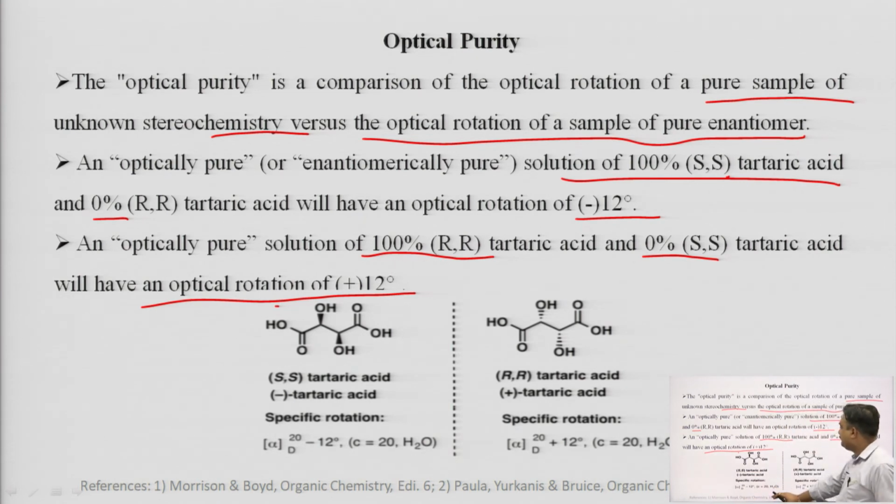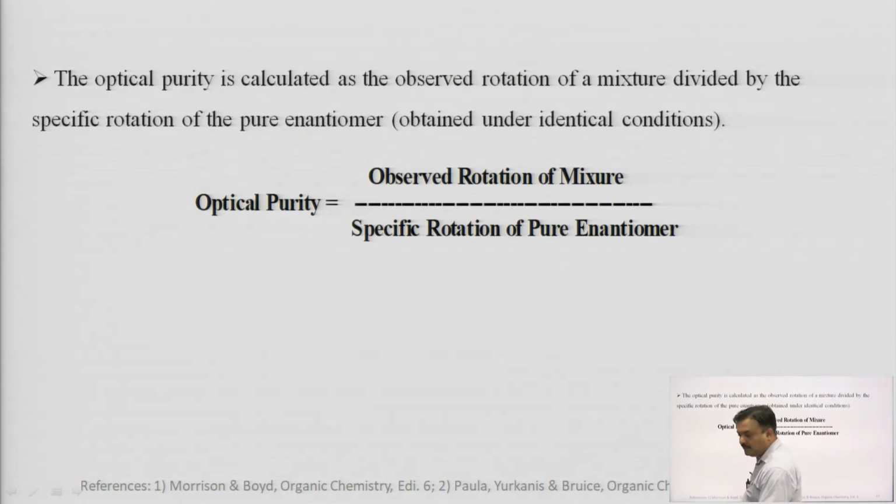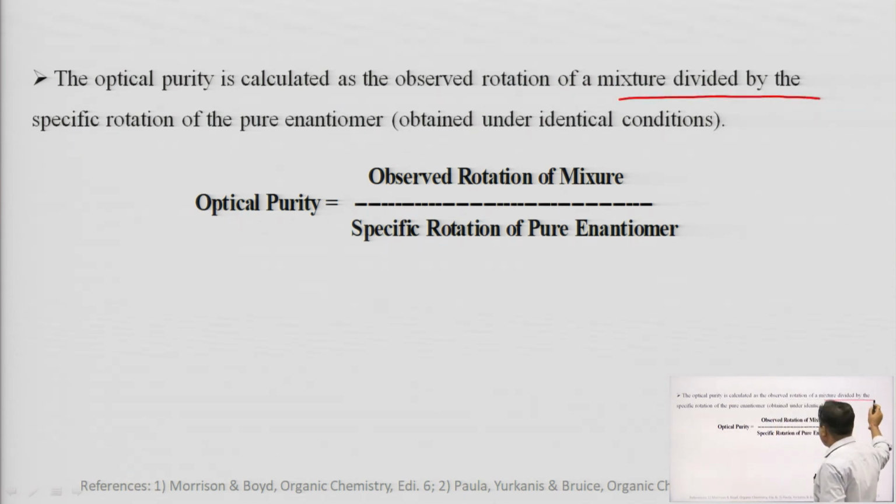You can see there, this is S tartaric acid, minus tartaric acid. S tartaric acid is having 100%, this is having 0%. The specific rotation is minus 12 degree.